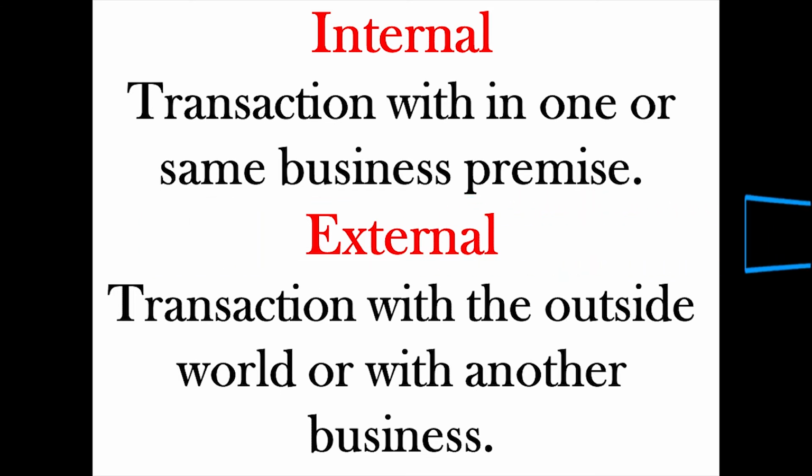For example, if one business is a furniture business and if they use some furniture for their office purpose, then it is called internal transaction. If they are buying furniture from another business or party for selling, then it is called external transaction.